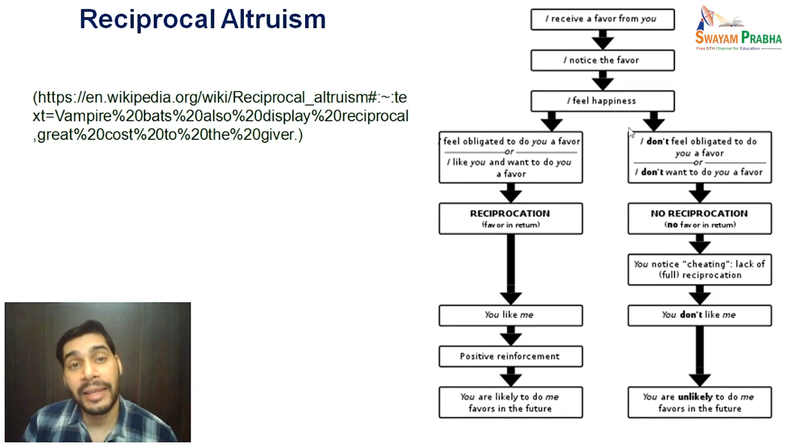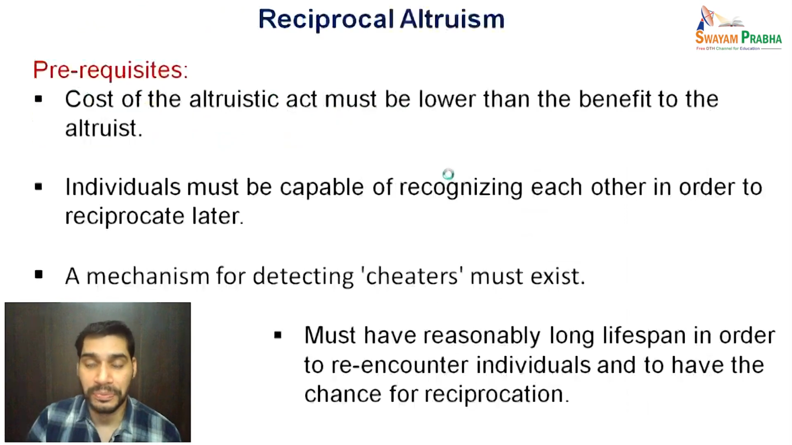Whereas I can behave in the other way also. I don't feel obligated to do you a favor back. That means there is no reciprocation, and thus you notice being cheated, or there is a lack of reciprocation. So you don't like me, and it is very unlikely that you are going to favor me again in the future. So depending on this, you can understand what we mean by reciprocal altruism. If this is the situation of reciprocation, the altruistic behavior is going to continue.